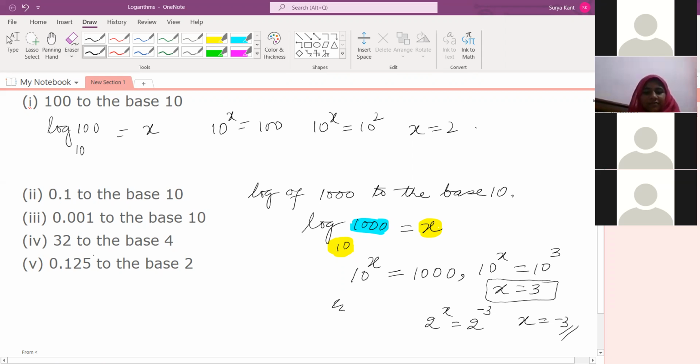Similarly, log of 0.125 to the base 2 is equal to what? Let it be x. Now you can find the x value from here. Yes, sir. So 2 to the power x is equal to 0.125. Find the value of x now. You'll get x is equal to what? -3. Is it clear now, Sai Charan?